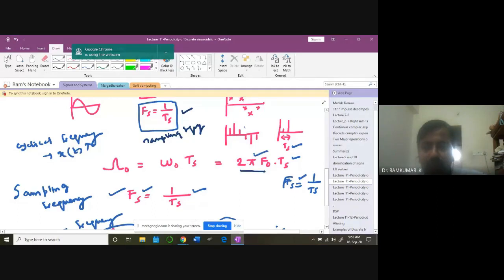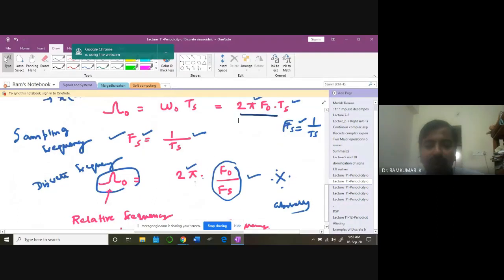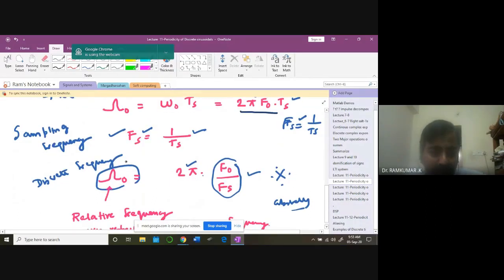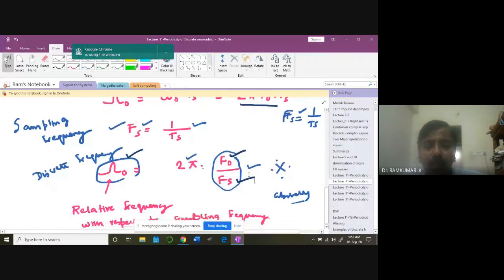So 2 pi f naught Ts, then Fs equal to 1 by Ts, and therefore this discrete frequency is going to be nothing but 2 pi into, instead of f naught, I'm going to keep f naught. Instead of Ts, I'm going to put 1 by Fs. Okay, so this is more like a relative frequency. That's very important. Okay, it's a relative frequency with respect to the sampling frequency. The relative frequency with respect to the sampling frequency. That's the idea. So this idea is important.